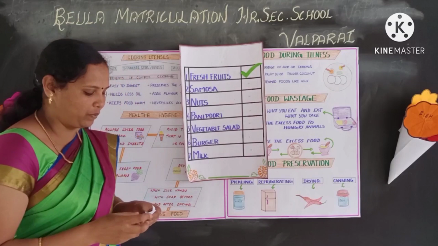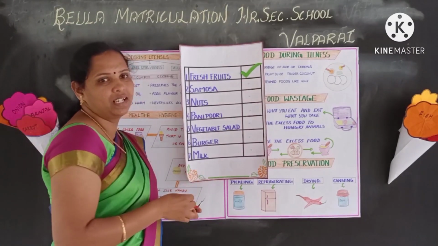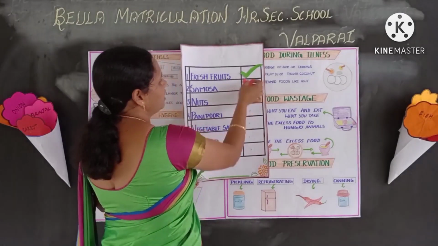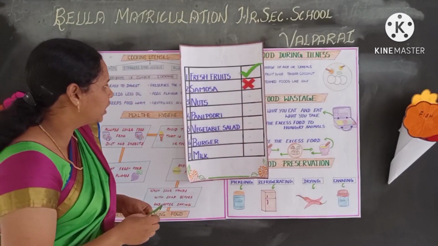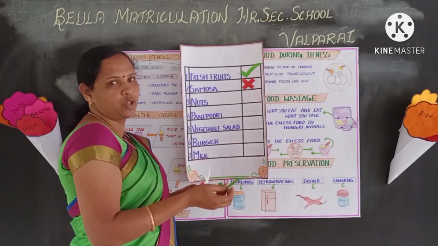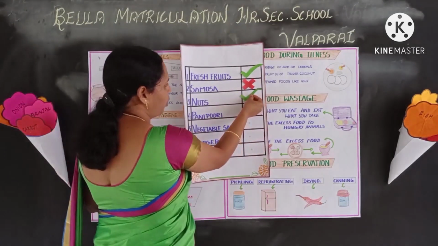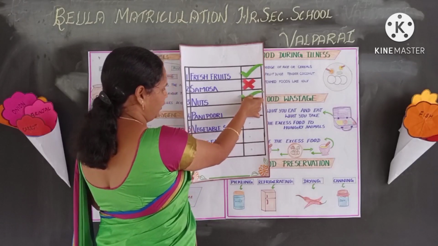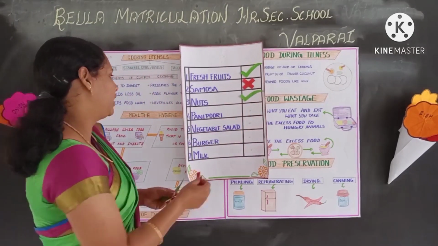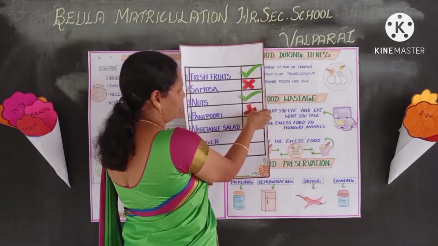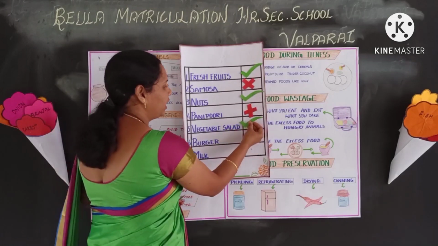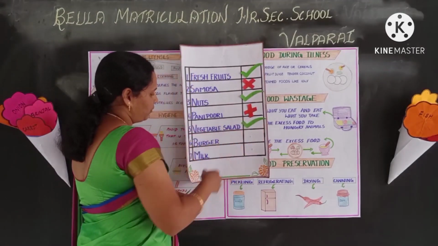Fresh fruit is healthy. Next one, samosa. Samosa is a fast food, junk food. So that is unhealthy to our body. Third one is nuts. Cashew nuts, groundnuts. These are all healthy to our body. So it comes under the category of healthy foods. Next one, pani puri. Pani puri is a junk food again. It is harmful to our body. Next one, vegetable salad. It is also a healthy food. So that is a tick mark.